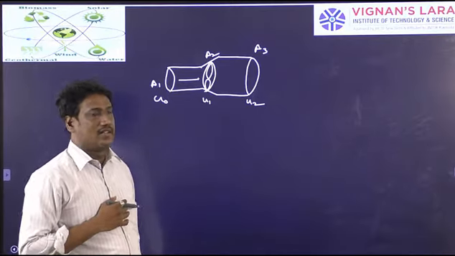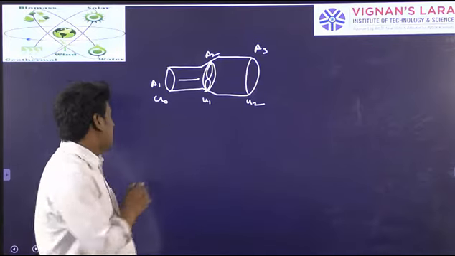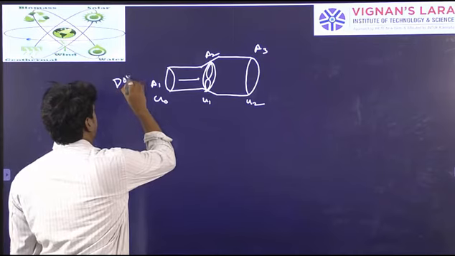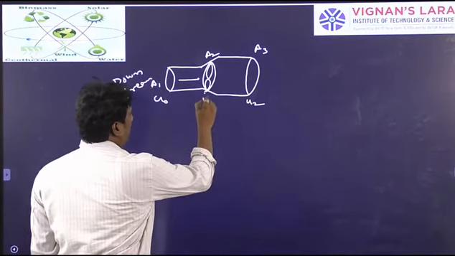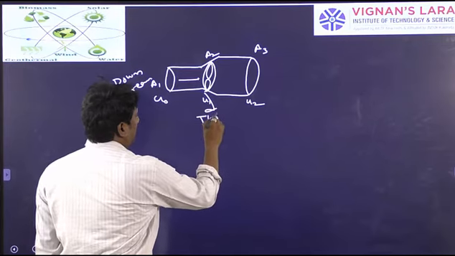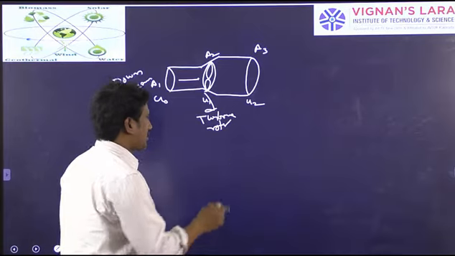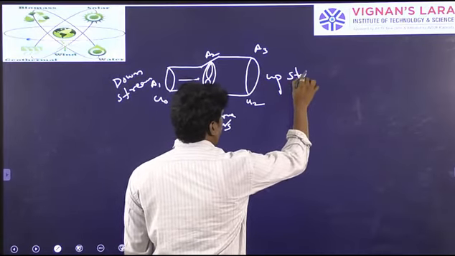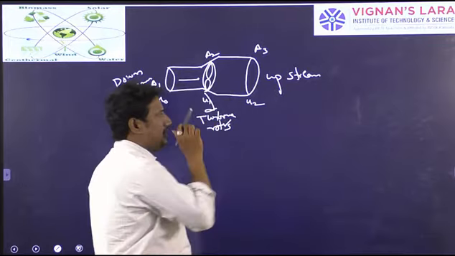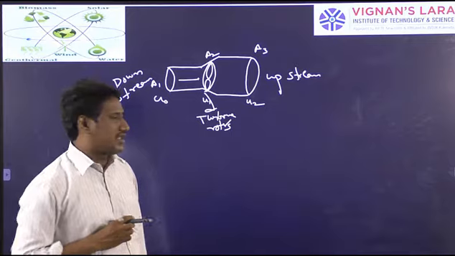This will be the downstream, this will be the turbine rotors position, and this will be the upstream. From this we have derived the equation.